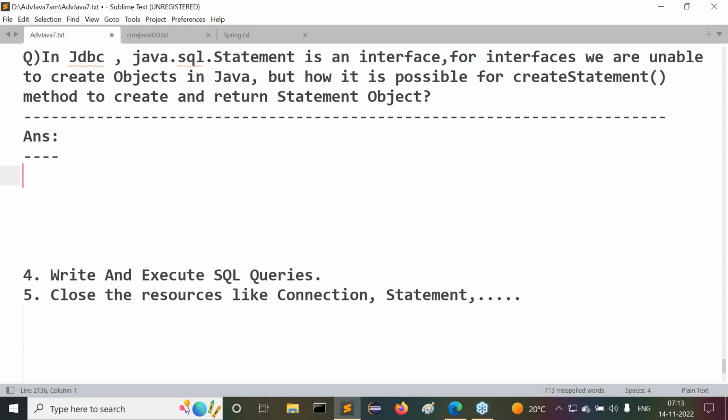Similarly, in the same way, now try to understand it. In the case of Statement also, observe carefully.